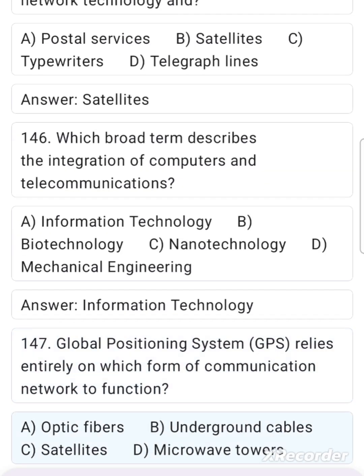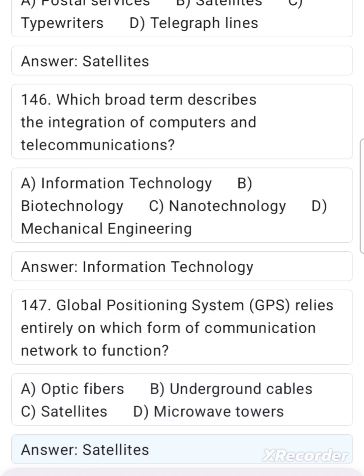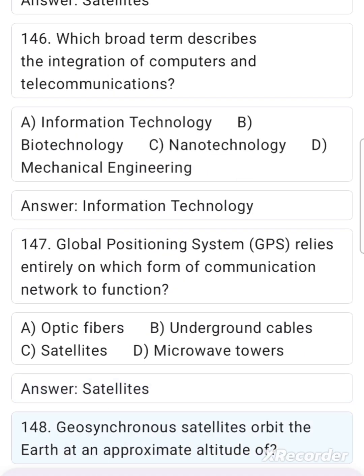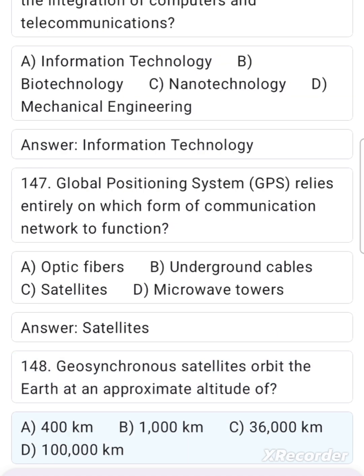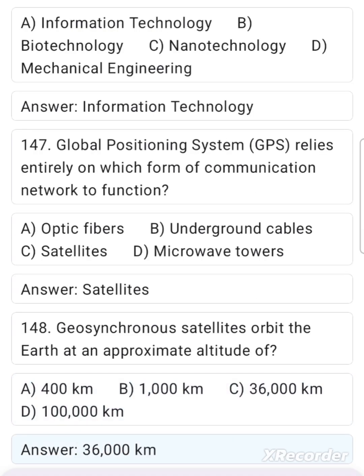A. Optic fibers. B. Underground cables. C. Satellites. D. Microwave towers. Answer. Satellites. 148. Geosynchronous satellites orbit the Earth at an approximate altitude of A. 400 kilometers. B. 1000 kilometers. C. 36,000 kilometers. D. 100,000 kilometers. Answer. 36,000 kilometers.